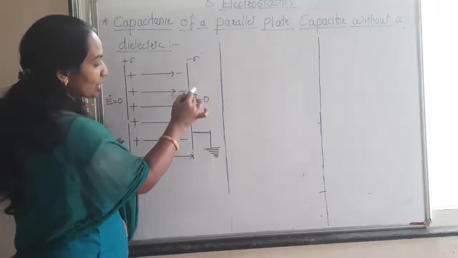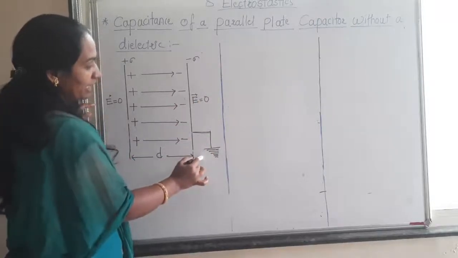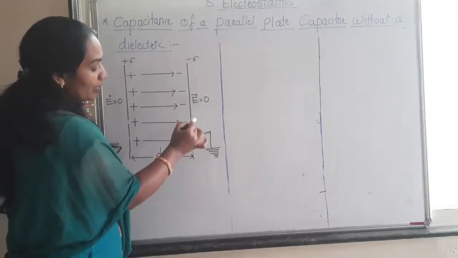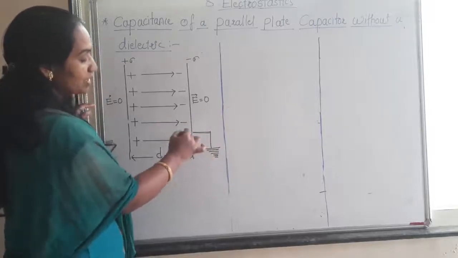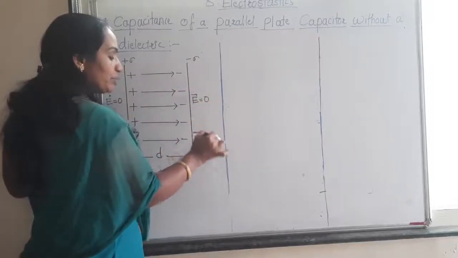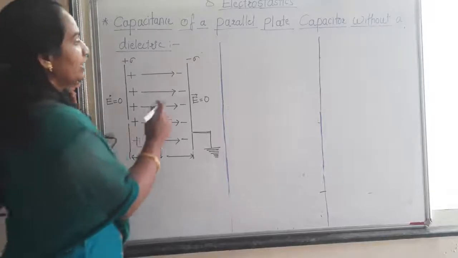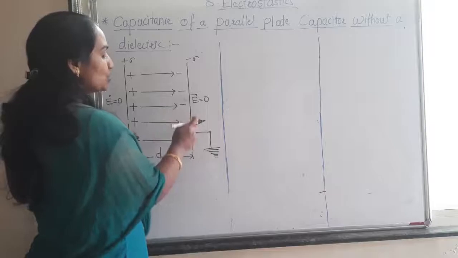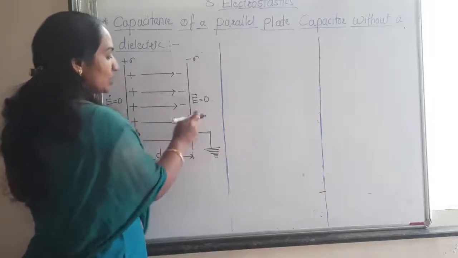This plus q charge becomes free, because this plate is connected to the ground. In the outer region, the electric field due to these conducting plates